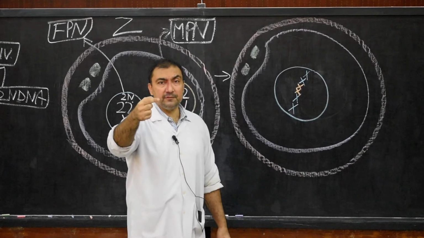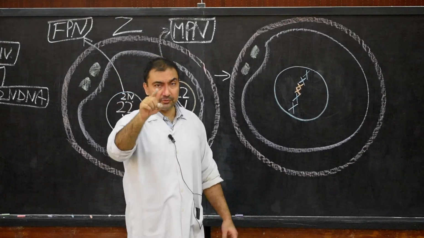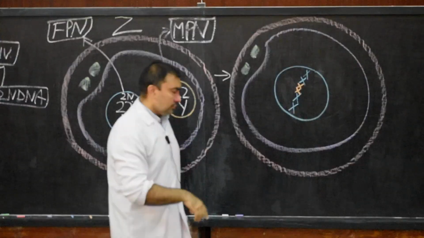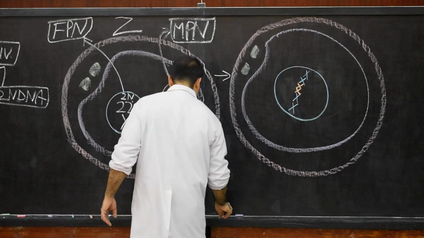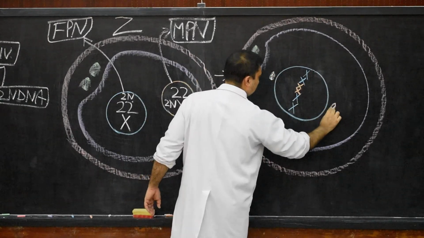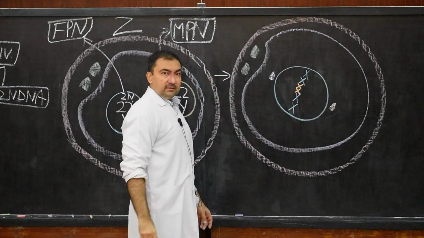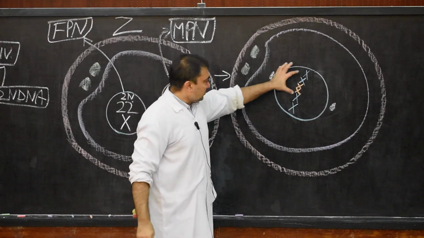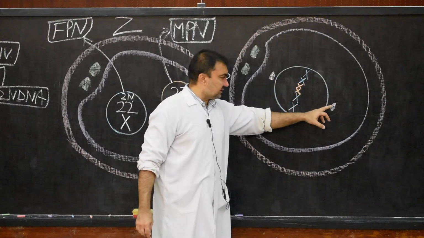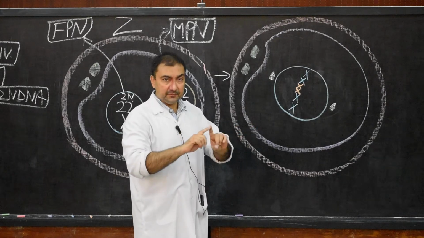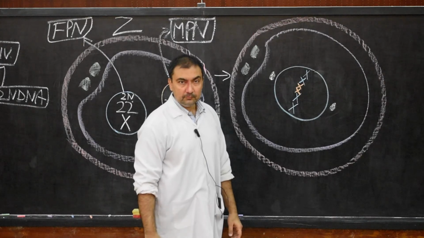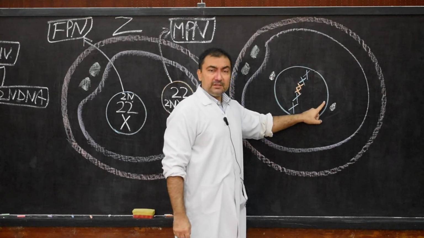The anterior centriole, which was lying horizontally at the neck of the spermatozoon, will divide into two parts, two centrioles, and those two centrioles will be arranged at the opposite poles here. So they are arranged at the opposite poles of the fusion of the nuclei, female and male pronuclei. As they have fused, the anterior centriole of the spermatozoon has multiplied, it has divided into two, and both of them have been arranged at the opposite poles of the fusion of the nuclei.